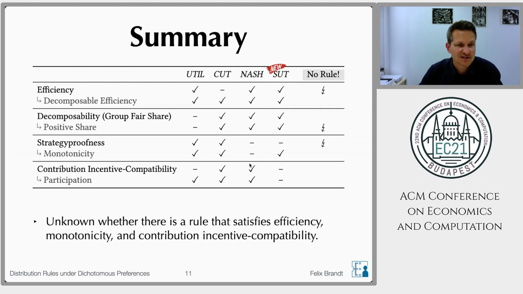And maybe one other thing that is noteworthy is that for all of these dashes and check marks, actually proving that this is the case is in some cases quite difficult. So for instance, showing that the Nash rule satisfies contribution incentive compatibility requires a very complicated proof, which is actually the main result of another paper. And for instance, showing that the sequential utilitarian rule violates participation required us to construct a manual counterexample using 45 agents. So that would be this dash here.